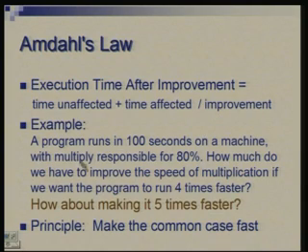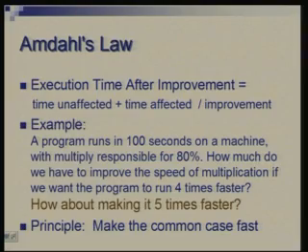So now quantifying that with an example, suppose the program runs in 100 seconds on a machine with the multiplication instruction responsible for 80% of the execution time. So 80% of the time you are only multiplying, and the remaining 20% you may be adding, subtracting, loading data from memory, taking decisions, branching, and so on. So for whatever reason it's a multiplication dominant program. How much do we have to improve the speed of multiplication if you want the program to run 4 times faster?